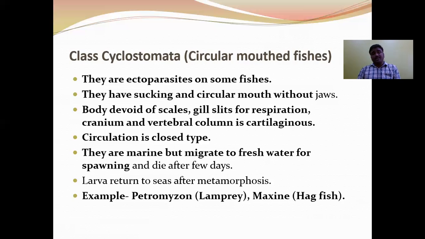This migration from the marine water to the fresh water is called anadromous migration. One more type of migration is called catadromous, that is from fresh water to the marine water. The salmon fishes exhibit catadromous type of migration, but cyclostomes exhibit anadromous type of migration.